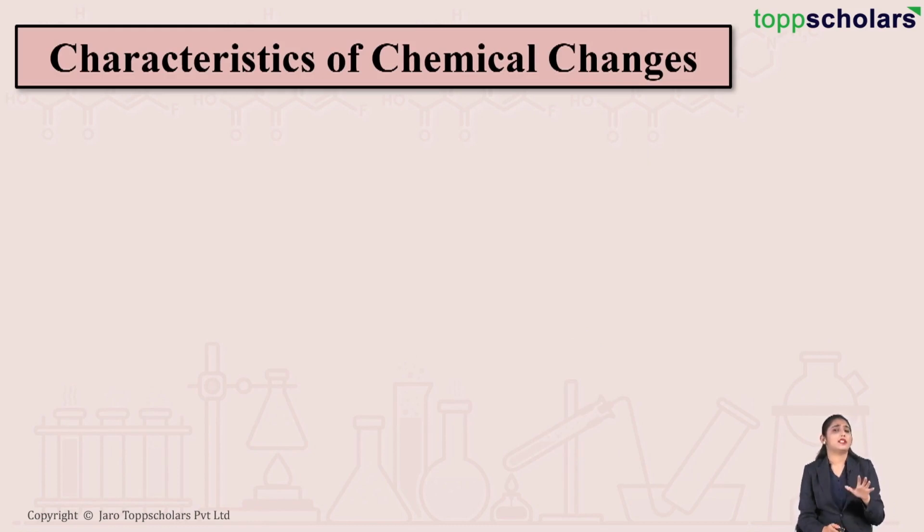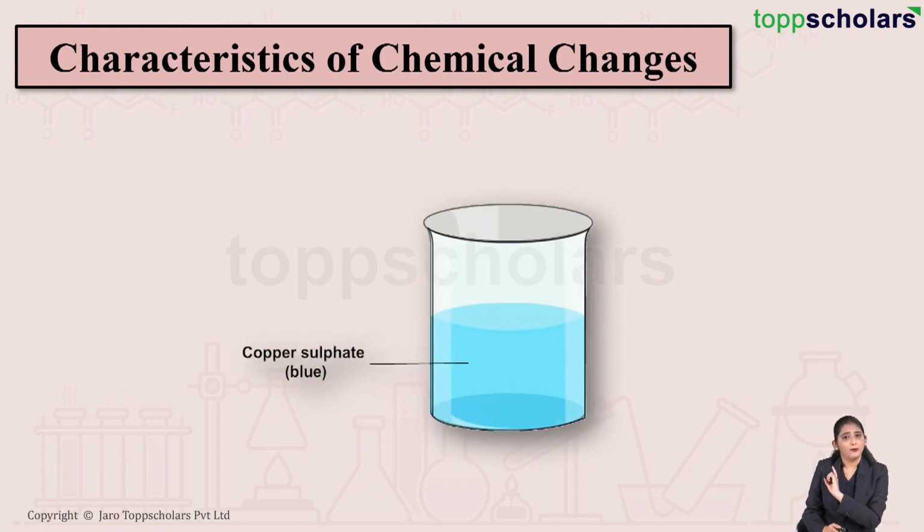Now, friends, let's discuss some of the important characteristics of chemical change. In order to understand this, we're going to carry out a very simple experiment. So here, as you can see, I have a beaker which has copper sulfate solution which is blue in color. I'm going to take an iron nail and dip this iron nail in this blue colored copper sulfate solution. Now we're going to leave this for some time, right?